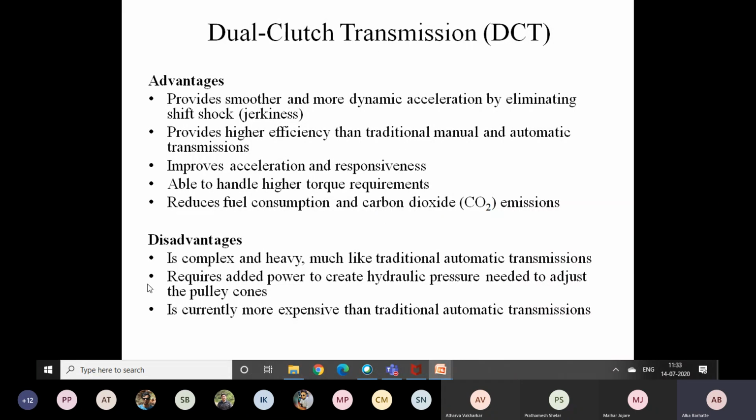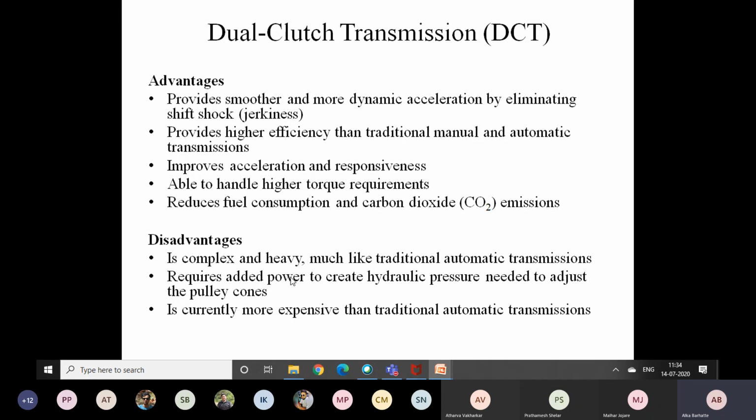Okay, so disadvantage is complex structure. As we have already gone through the video, it is representing how complex your automatic transmission is. Okay, and likewise we are using two sets of the automatic transmission. Okay, and those two sets need to work in coordination, so obviously the working and structure will become complex and heavy.